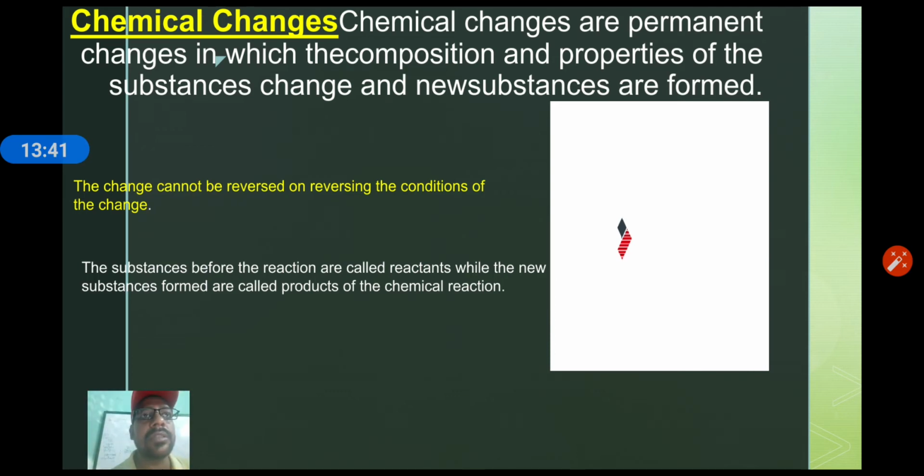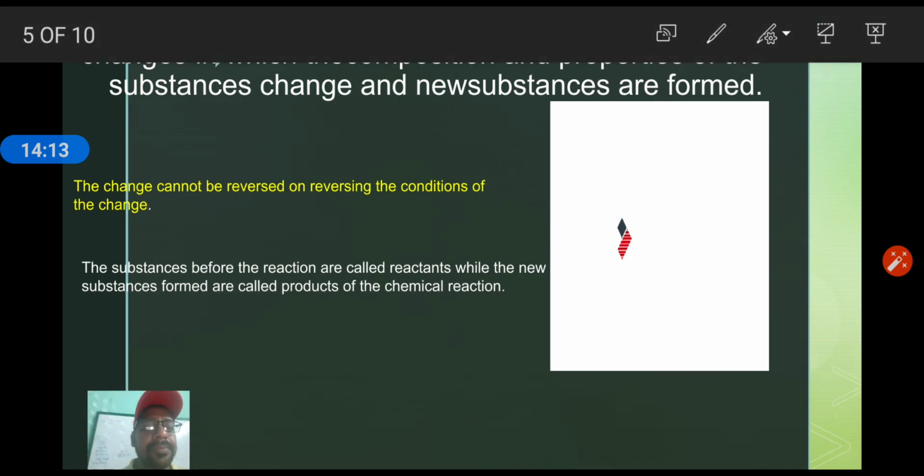Yes, my dear students, in a chemical reaction, suppose paper is burnt in the presence of oxygen, means paper will react with oxygen and produce carbon dioxide. Means before the reaction, paper and oxygen will be called reactants, and after the reaction, whatever new substances are formed, that is called product.